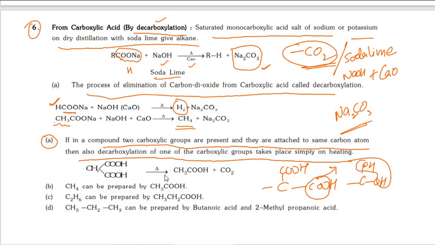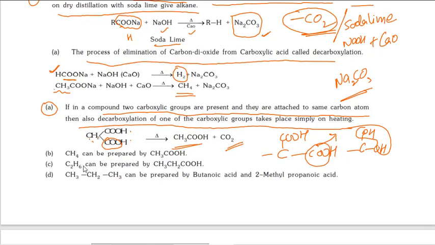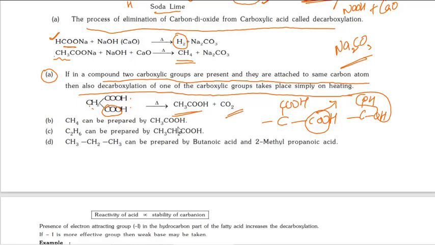So by heating, if you remove this CO2, then this H will come here, CH3COOH, you can see here. Okay, the condition is two carboxylic acid groups should be present on the same carbon, then only without catalyst, by heating carbon dioxide is releasing. Next, CH4 can be prepared by this method. This is the advantage. C2H6 can be prepared by this one.